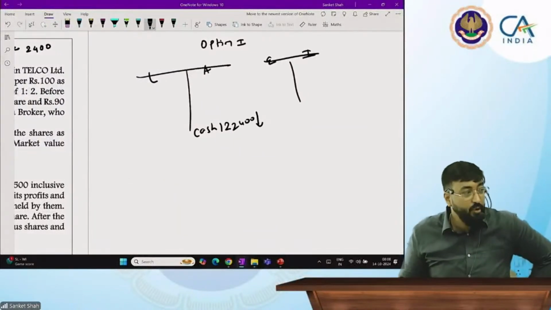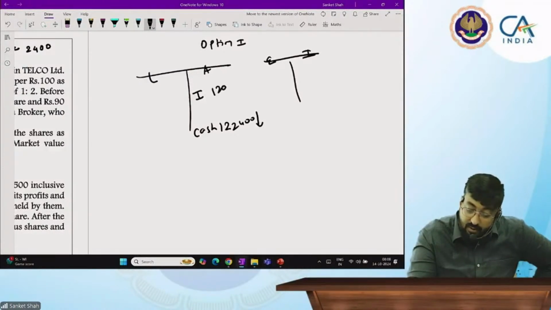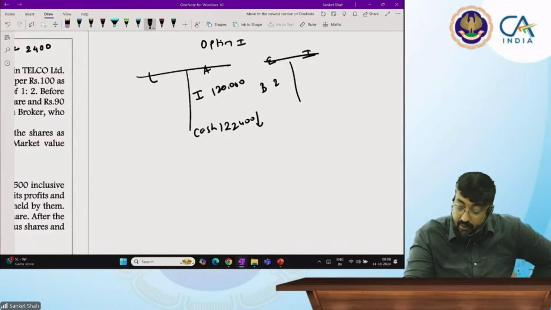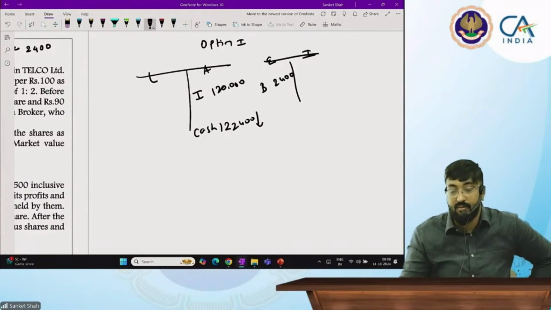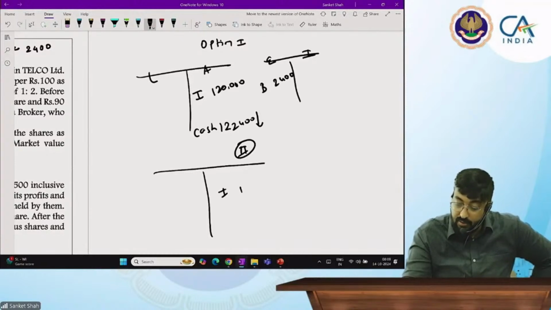That cash you are going to pay, correct? Yes, sir. Now question is investment. Either I will show it at 1,20,000 and brokerage I will record as expenses. And second option, I will record investment in full at 1,22,400, and cash will be reduced by the same.